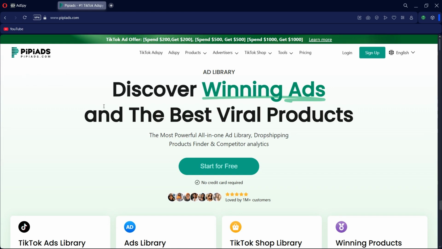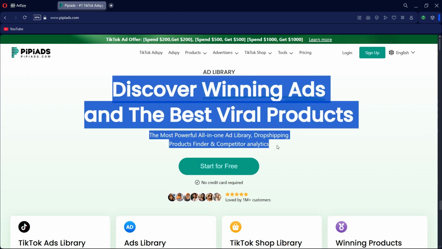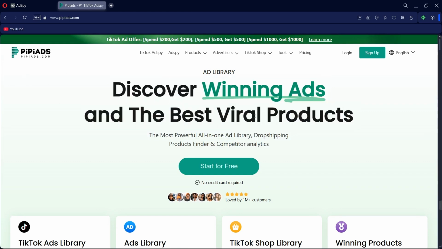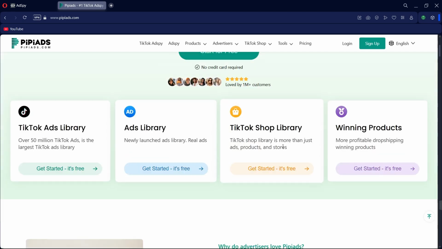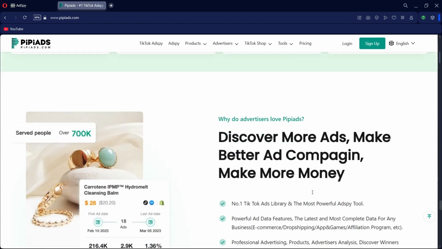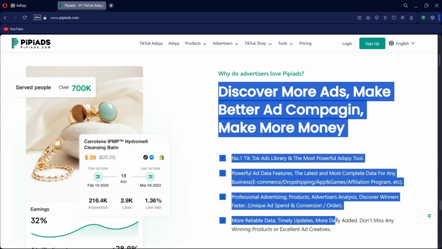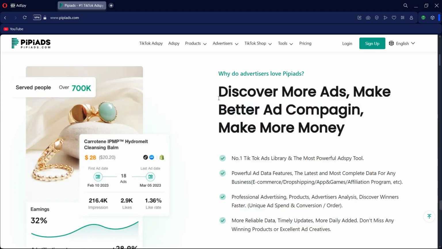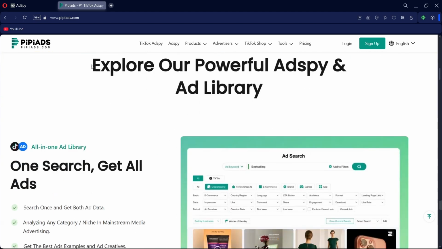Pipiads, on the other hand, specializes in TikTok and Facebook advertising, providing access to over 50 million TikTok ads. It offers advanced filtering options, real-time data updates, and features like dropshipping calculators, audience insights, and ad performance tracking. Pipiads is designed with a user-friendly interface, making it accessible for both beginners and experienced marketers. Its focus on TikTok makes it particularly valuable for those looking to leverage this rapidly growing platform.